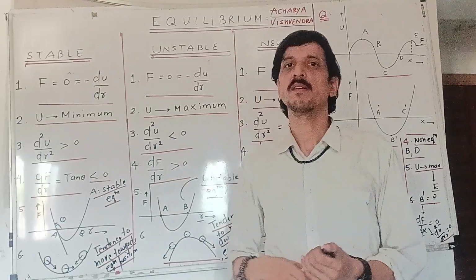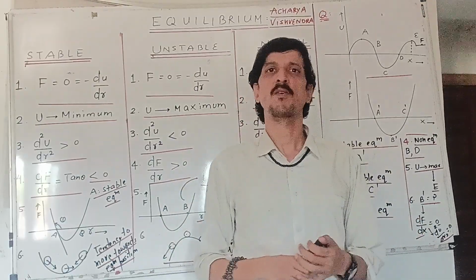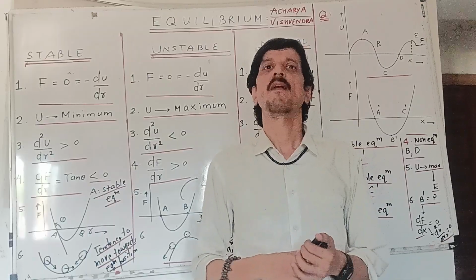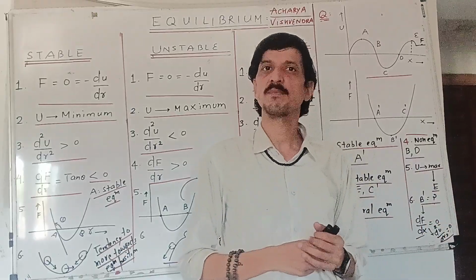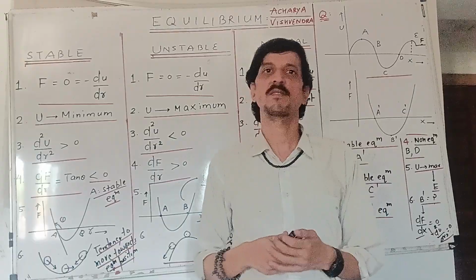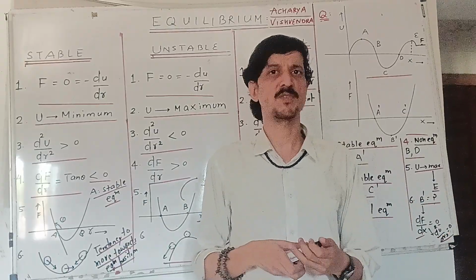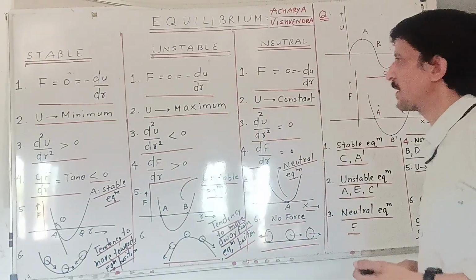And when your potential energy is constant, you don't have any tendency, and no force acts on you. That shows that with respect to space and time, your potential energy has become constant. So it's neither creation nor destruction. It's like being omnipresent, being resonant with the absolute zero. This is how things can be realized.